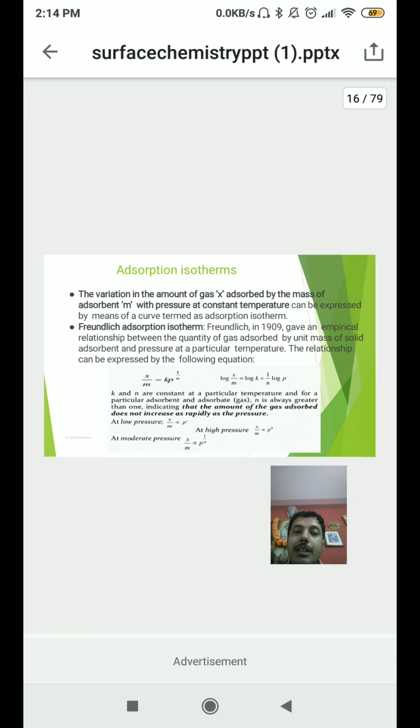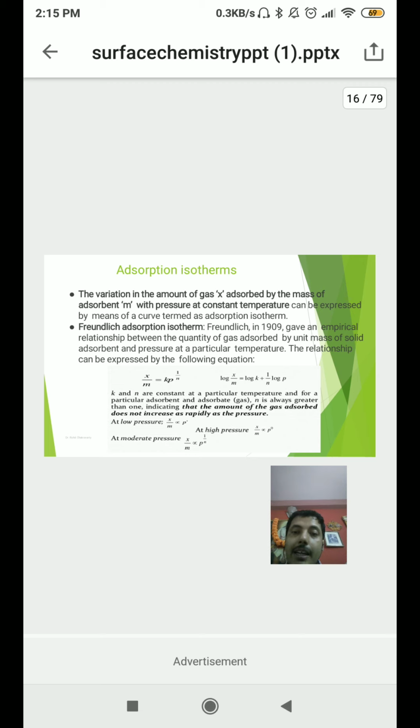What happened in this equation is very important to remember. So guys, do write down this equation: x/m = kp^(1/n). Here we apply log. So log x/m = log k + (1/n) log p.